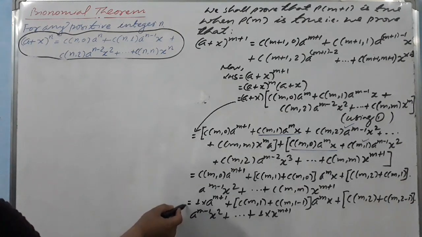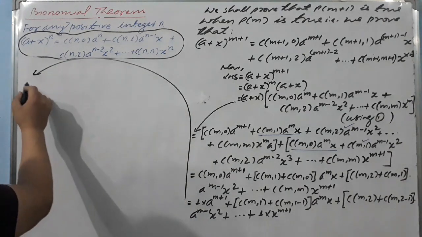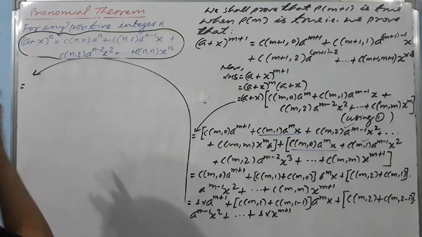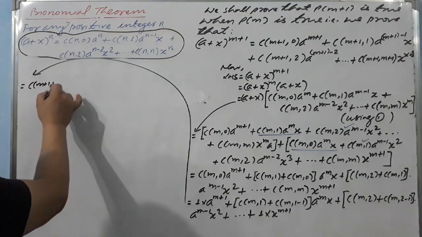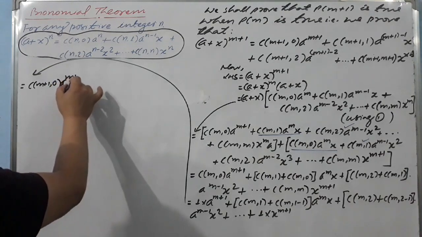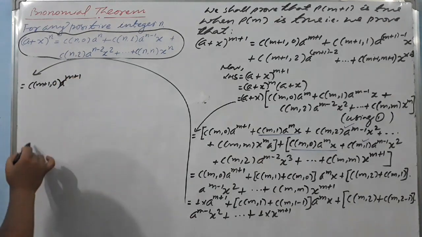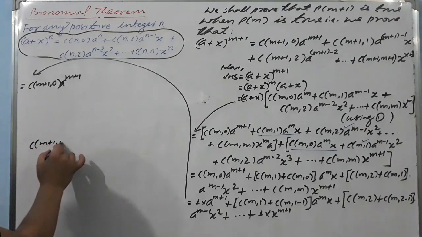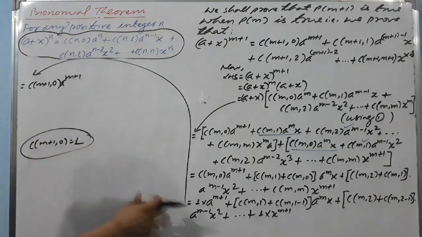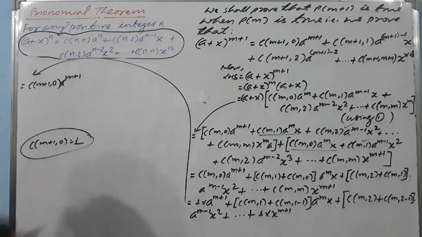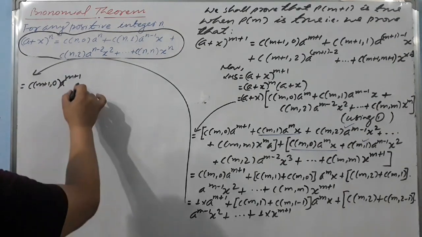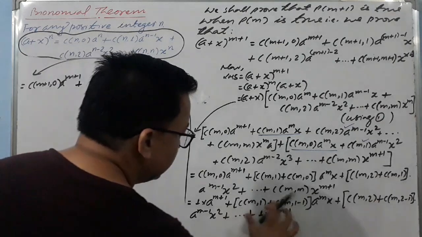I'm writing this side. 1, again I'm going to change. We can write 1 as C of m plus 1 comma 0, a raised to power m plus 1, because the value of this is also 1. C of m plus 1 comma 0 is also 1. That's why instead of 1 I have written this. Make the same 1 here, and plus here I'm going to write down the formula.